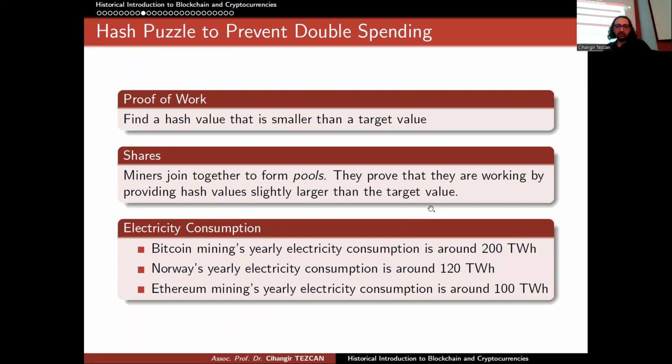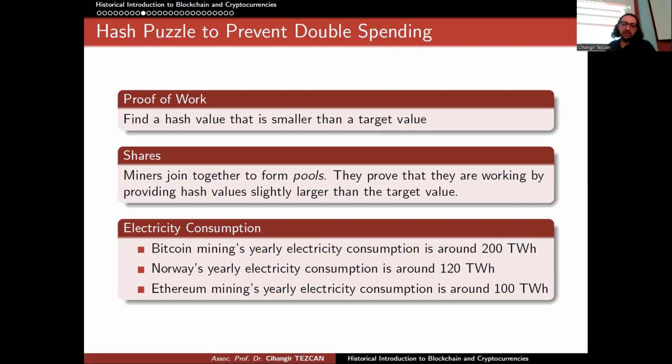I took these numbers probably in December, so they have probably increased a little bit, but let's look at the electricity consumption. Bitcoin mining's yearly electricity consumption is around 200 terawatt hours. This is actually an estimate. We cannot be sure what the real value is, but depending on the mining hardware that people use, we can somewhat estimate this value. And Ethereum is almost half of it.